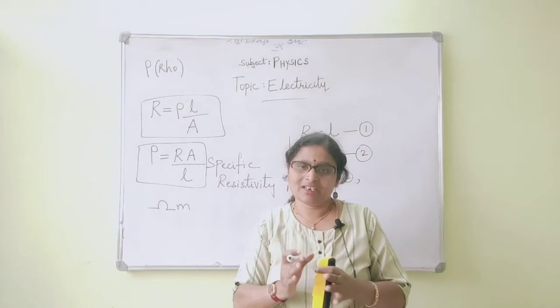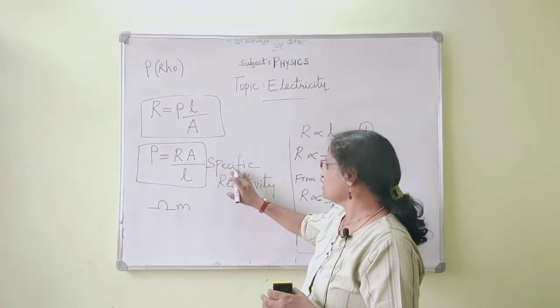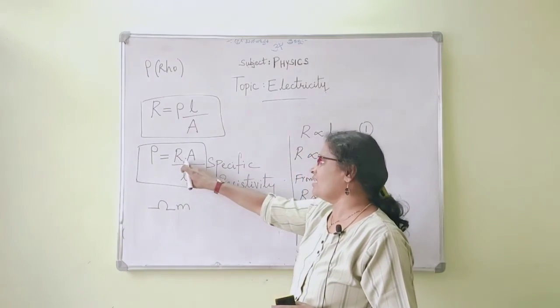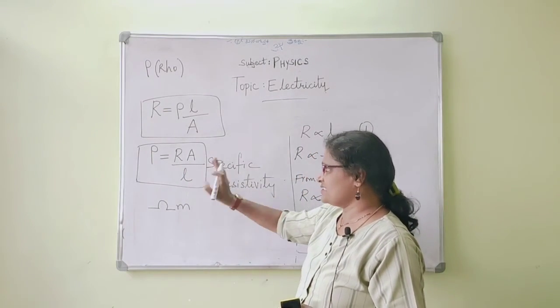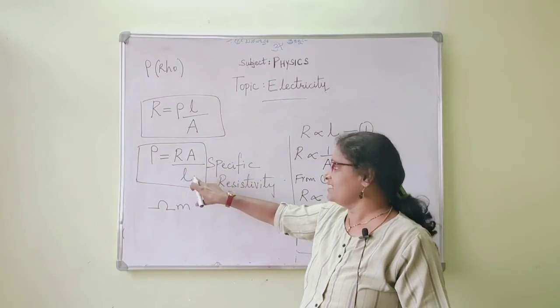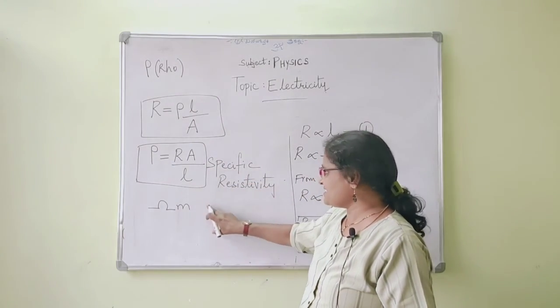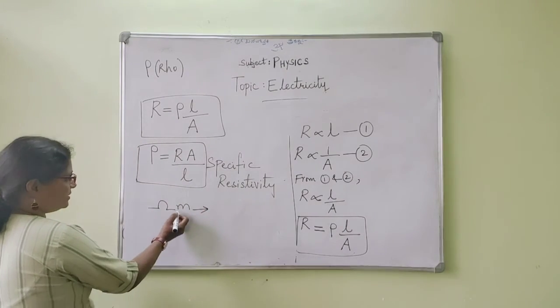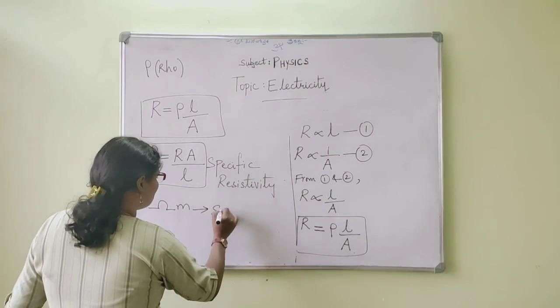The formula for specific resistivity is RA by L, where R is the resistance, A is the area of cross section and L is the length, and the SI unit of specific resistivity is ohm meter.